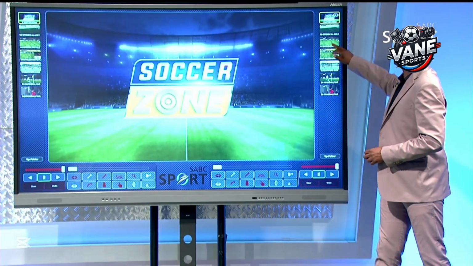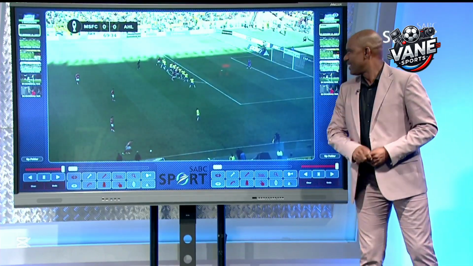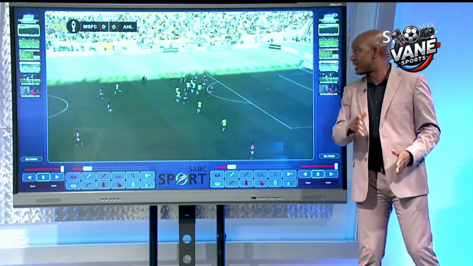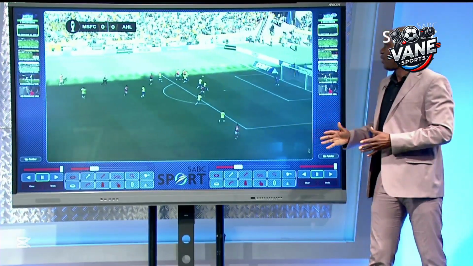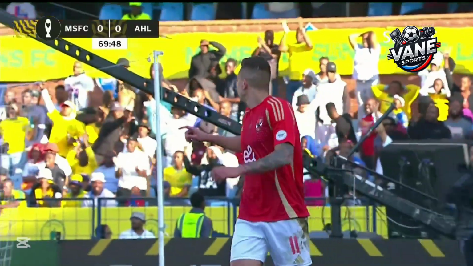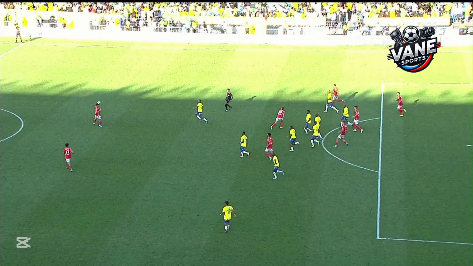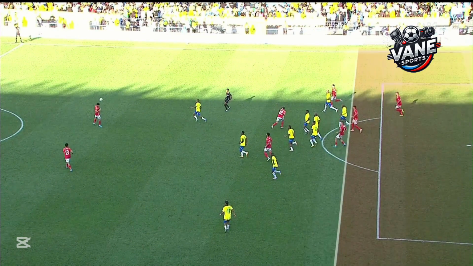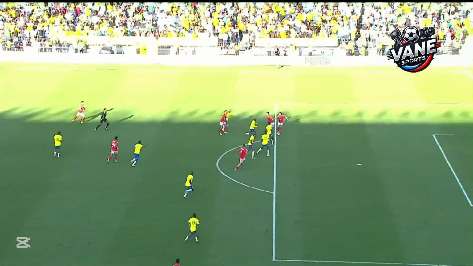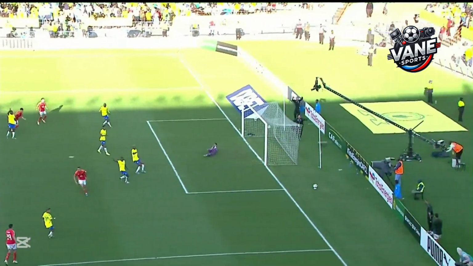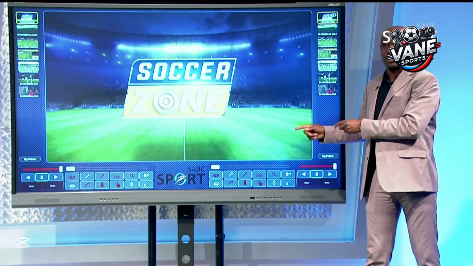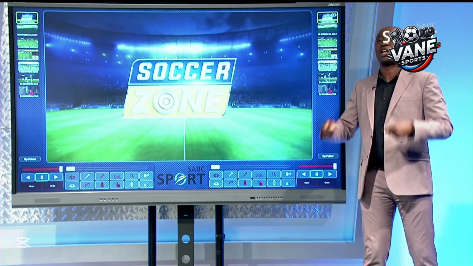Let's go and see, was it offside or not? VAR. When Gradisa scores that goal, he received a ball from his teammate who was in an offside position. You can see that there are two players in an offside position. Here is the line, clear offside. The player is now interfering with play, and then Gradisa scored the goal. So it was the correct decision to give offside in this situation, because the player was indeed offside and he interfered with play.